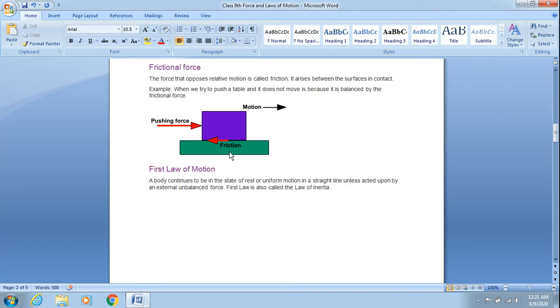But the question that might be arising in your mind is how can a body remain in motion always? Yes, my dear children, it can remain in motion if we give it a frictionless surface. It is actually the force of friction which always acts opposite to the motion.